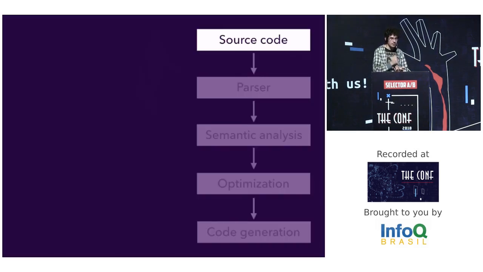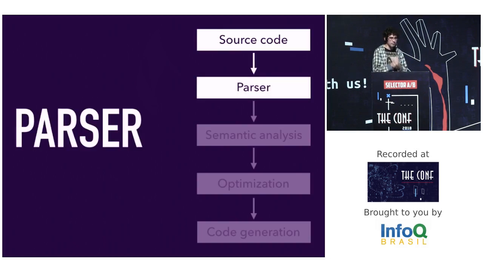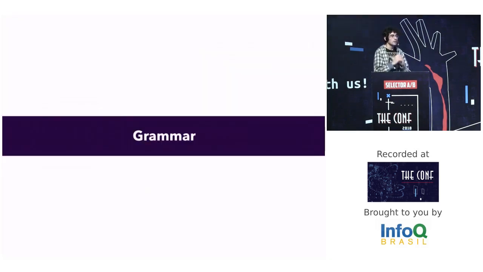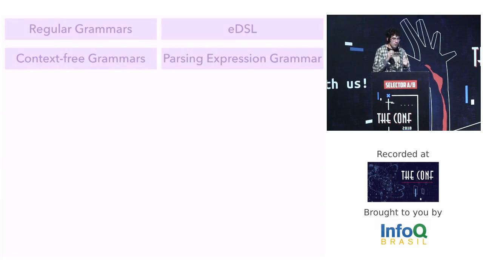Okay, let's see more details of each compilation step. Let's see more details of the parser. To write a parser, we need a grammar to specify how our language should be written. We have many ways to write a grammar. I will talk about four of them.